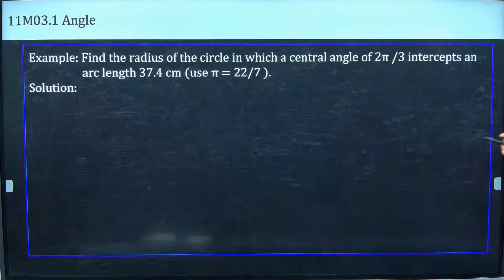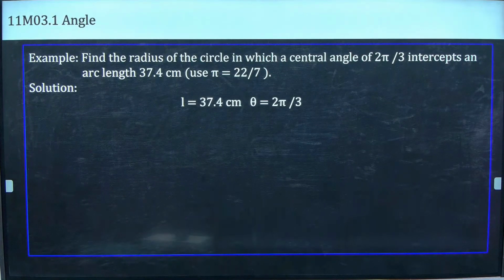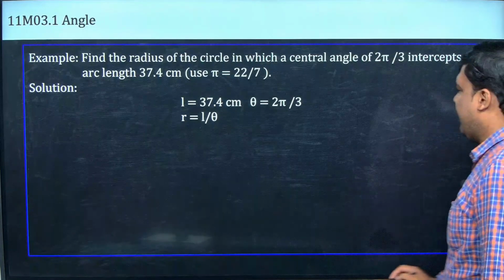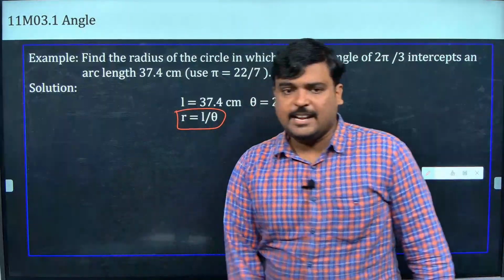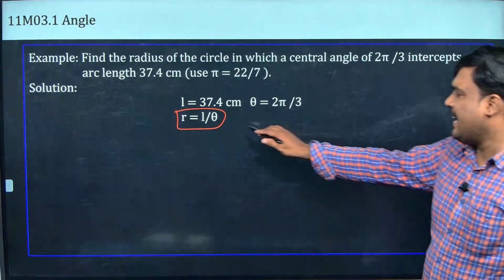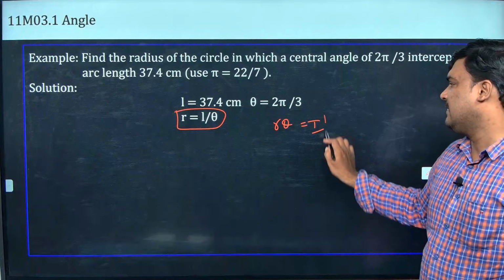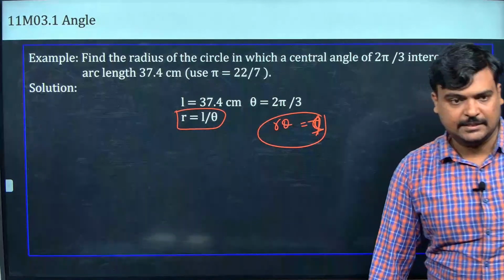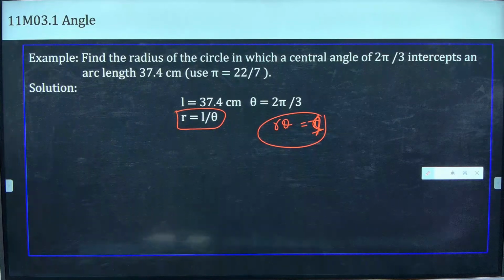Find the radius of the circle in which the central angle of 2 pi by 3 intercepts an arc length of 37.4 centimeter. Guys, enna kekkuraan? Enakku enna theriyum? Length of the arc theriyum, which is 37.4 centimeter, and I know the theta in radian to be 2 pi by 3. And using this one, see idhu oru formula da. Radius is equal to length of the arc by theta, theta in radian. Otherwise we can take it as R theta is equal to L, that is L, sorry. L is length of the arc. R theta is equal to length of the arc. Neenga idha eppadi eduthukittaalum okay dhaan.